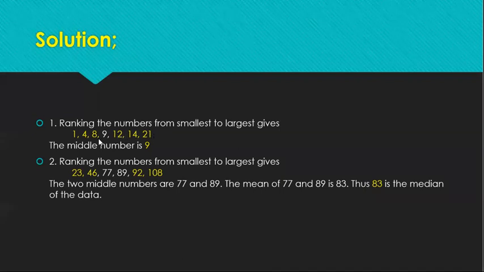So we have 9 given numbers. So the middle number for that is the fifth one, right? So whatever is on the fifth place is our median. Okay?